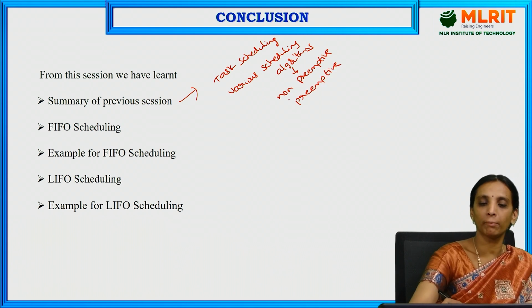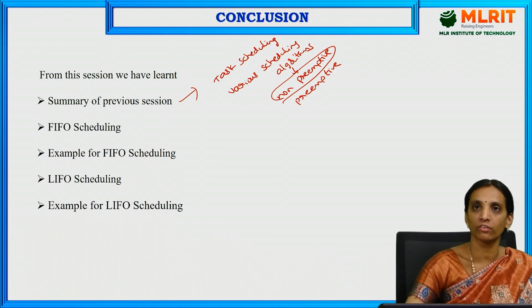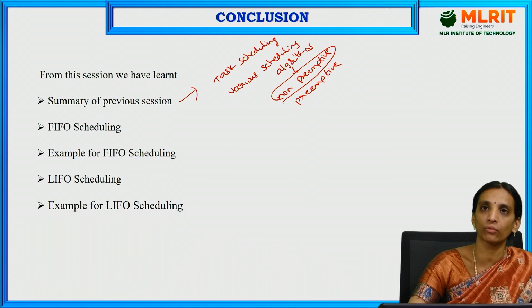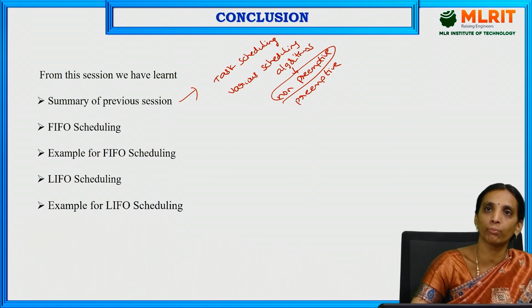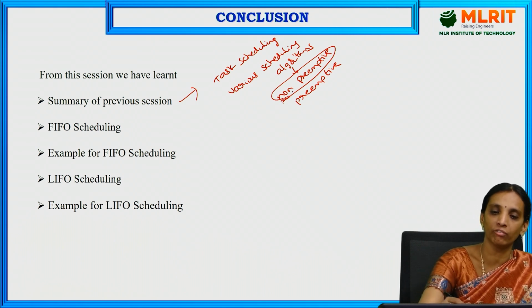In a non-preemptive scheduling algorithm, once the process is allotted the CPU, it is released only after completion of that current process. It will not be released in the middle.